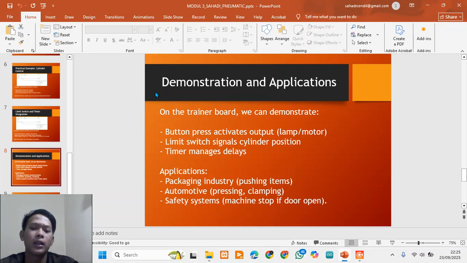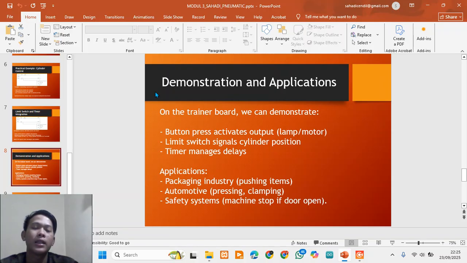When you press the start button, the PLC activates the output,